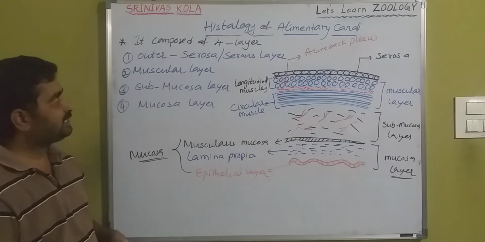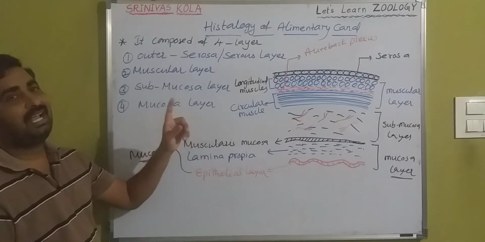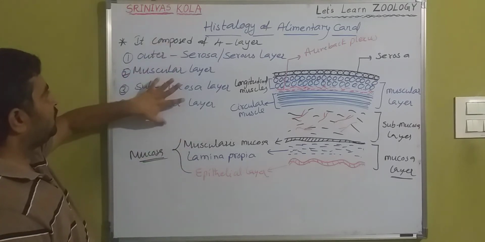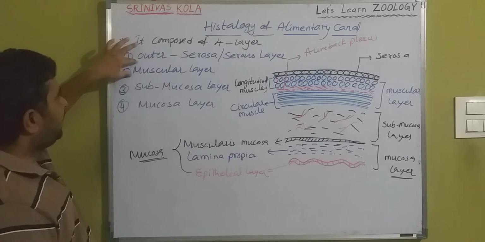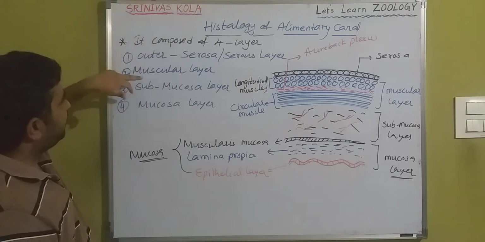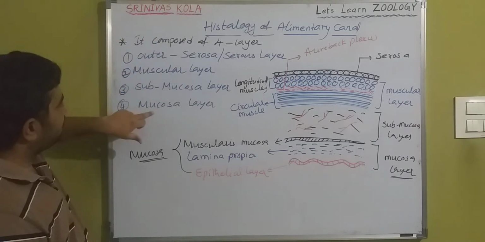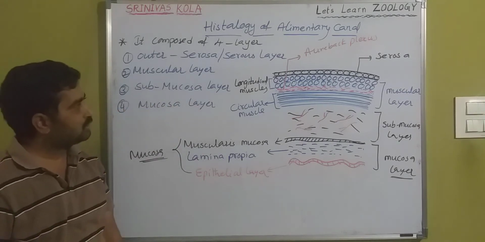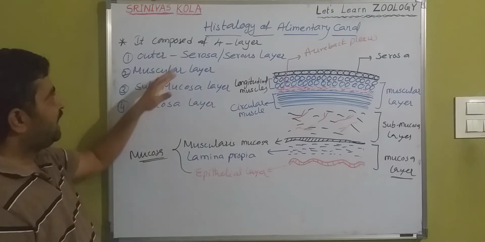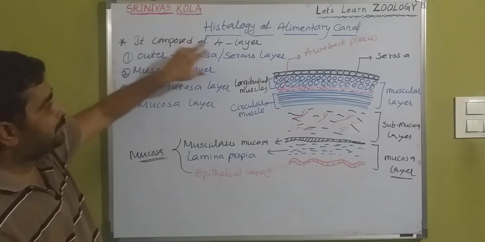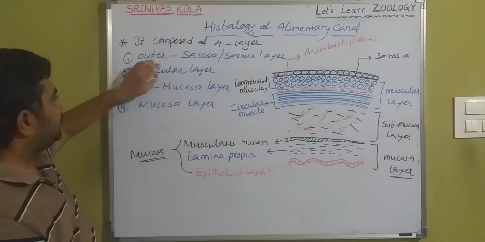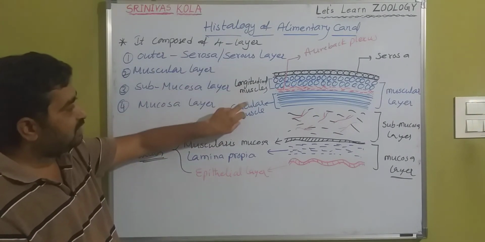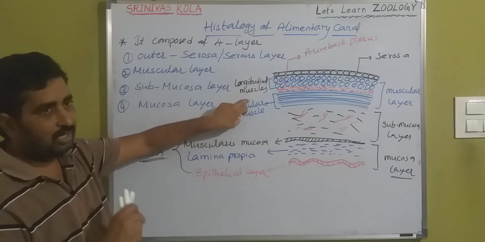So this is the histology of the alimentary canal. It is composed of 4 layers: outer serosa, followed by muscularis, then submucosa, and the final innermost layer is the mucosa layer. The serosa is composed of epithelial cells, and the muscularis has 2 sublayers, longitudinal muscles and circular muscles, in all of the alimentary canal.